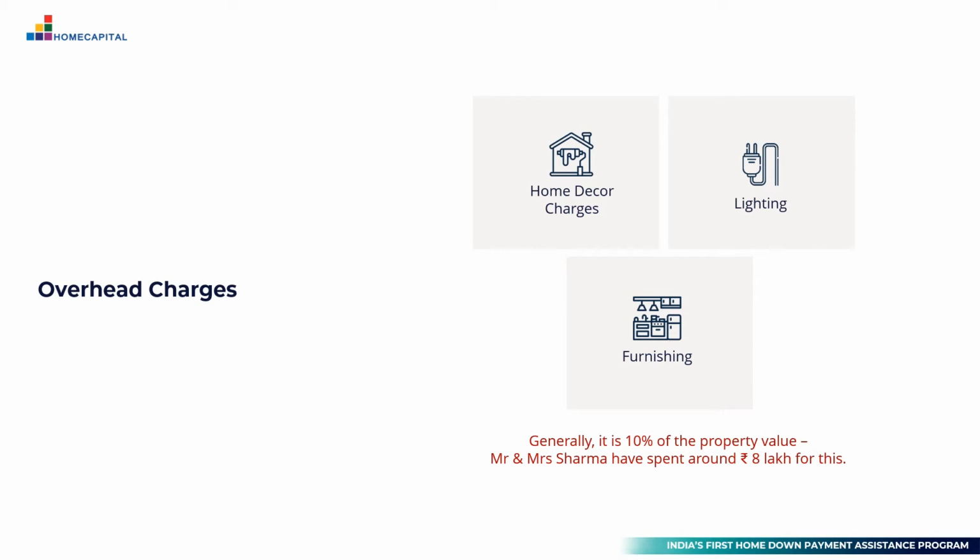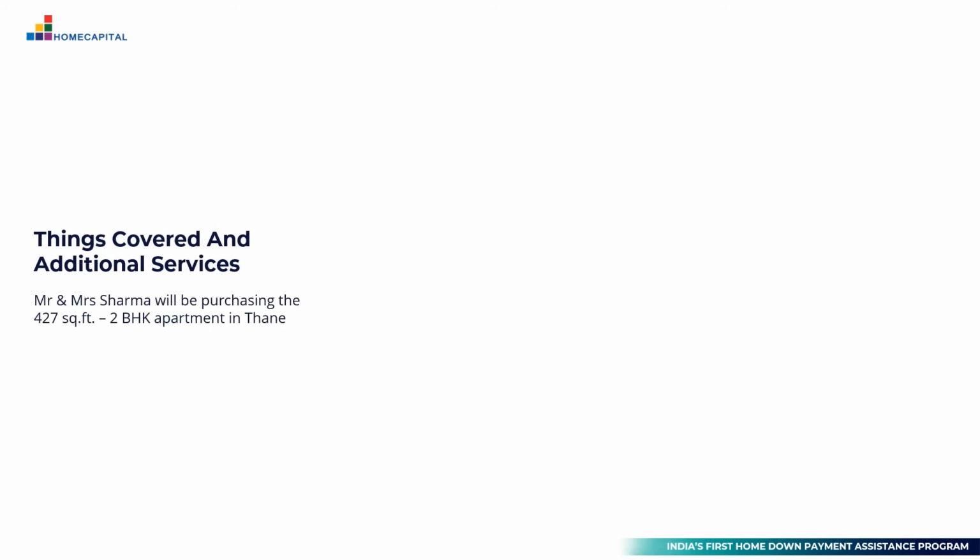So in this case, we can set aside a budget of INR 8 lakhs for Mr. and Mrs. Sharma. That is the additional amount they will have to incur for beautifying the house once they get possession of the house. To sum up these additional charges, Mr. and Mrs. Sharma are paying for a 427 square feet house for a 2 BHK in Thane.